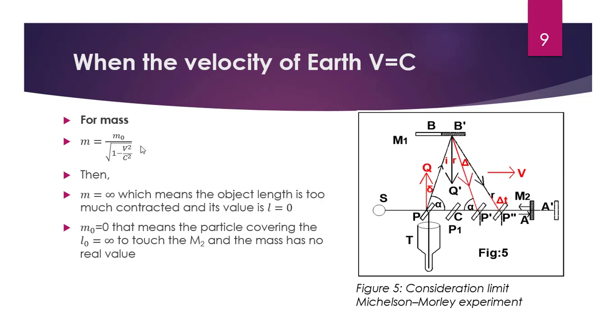Let's go to the next slide. For mass, m equals m naught over root over 1 minus v square by c square. If you consider v equal to c, then the denominator is 0, and m equals infinity, same as m naught by 0, that means infinity. The m equal to infinity means the object length is too much contracted, and its value L equals 0.